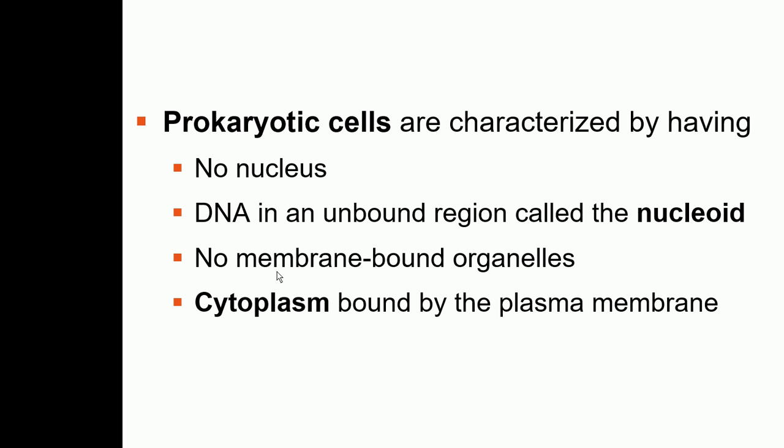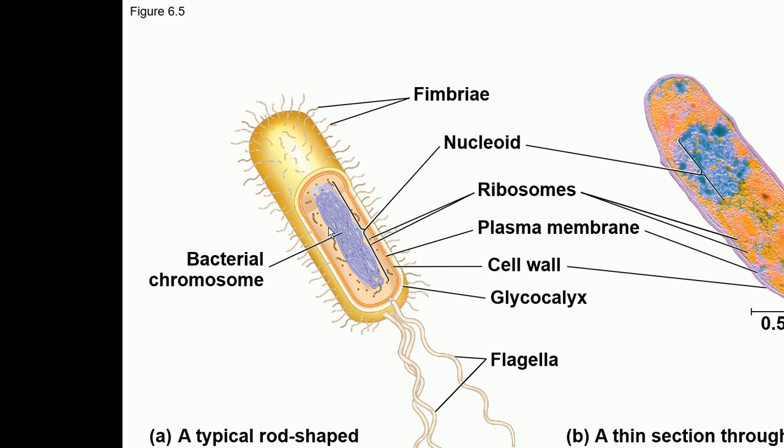Now let's talk about the characteristics of prokaryotic cells in general. Prokaryotic cells don't have any nucleus, and the DNA is present in the cytoplasm, and the region where the DNA is, is called the nucleoid. They don't have membrane-bound organelles, and the cytoplasm is bound by the plasma membrane. The most important thing to know about prokaryotic cells is they do not have a nucleus, but they do have genetic material, present in the cytoplasm in the region called the nucleoid region.